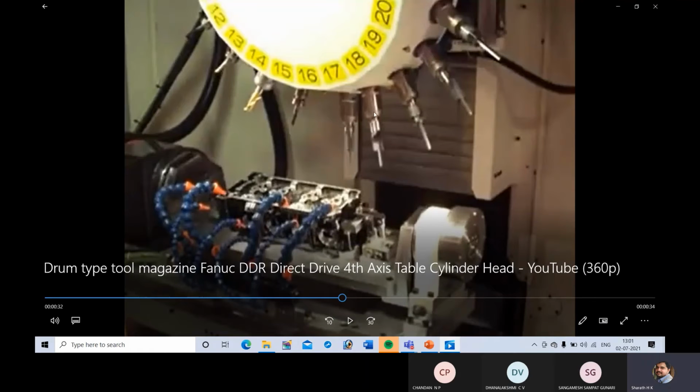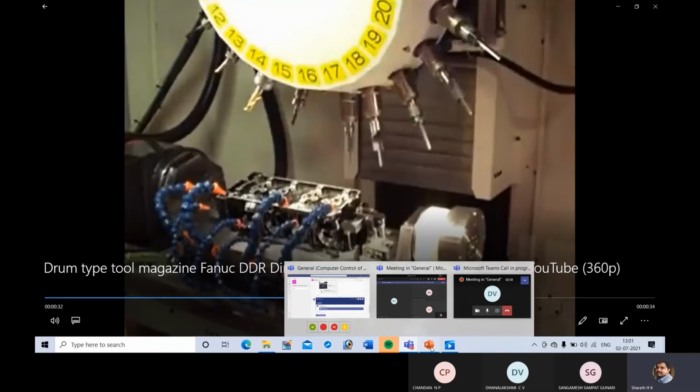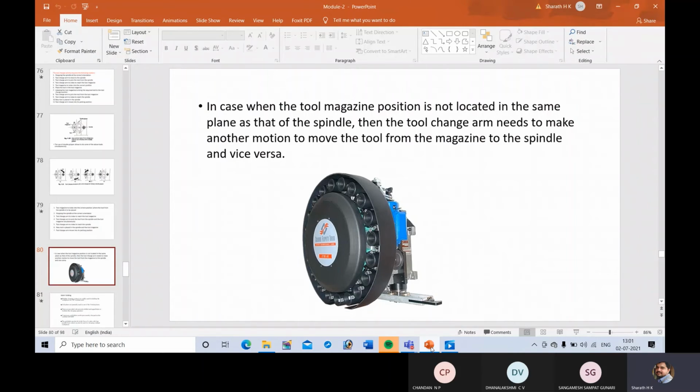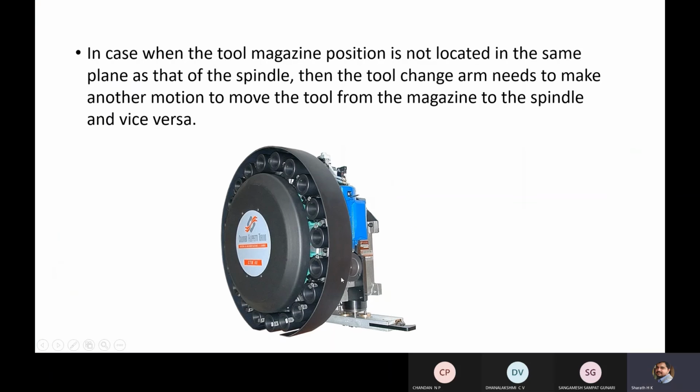So both the spindle and pockets are in vertical or inclined orientation, but they are in a single plane. Whereas in this case, these are in horizontal orientation. Even if you move this to the required position, everywhere it is in horizontal orientation only. Whereas in the previous case, you can make inclined as vertical, no problem.